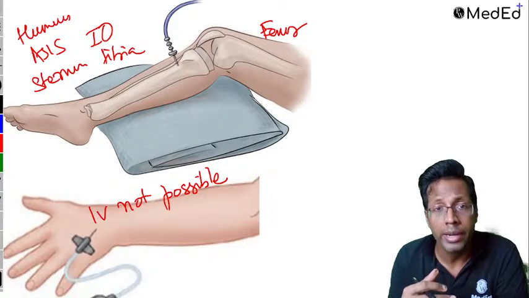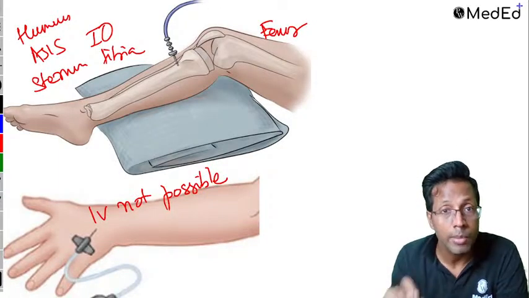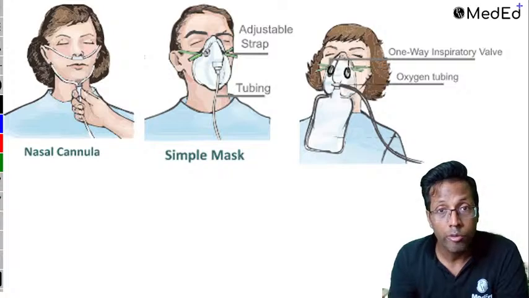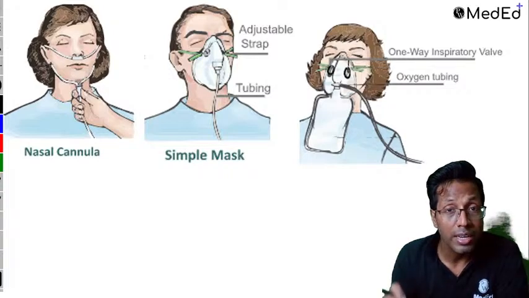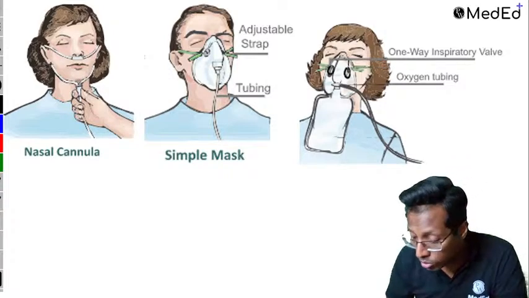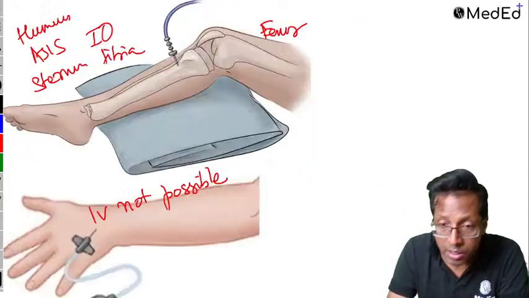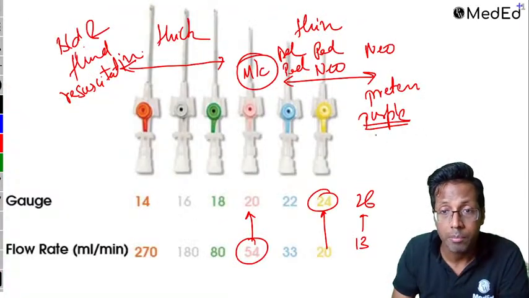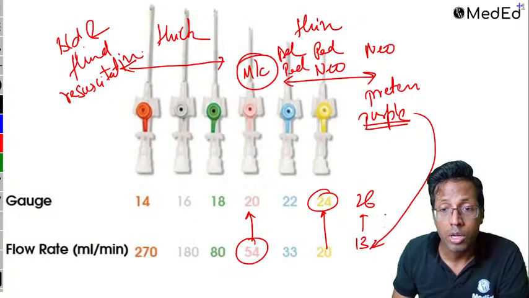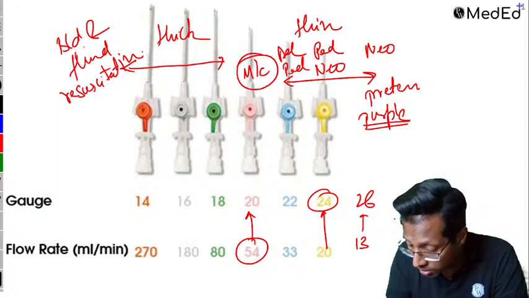I've already discussed with you the intraosseous line. This is the intraosseous line. This image was asked in the exam. Going forward, another important question is oxygen delivery devices. All of you know. Purple is 13, correct, that's what I said. Purple is 13 to 15. So that's what I mentioned.